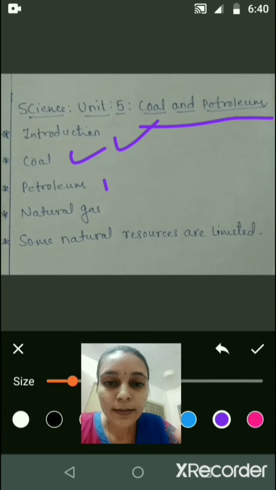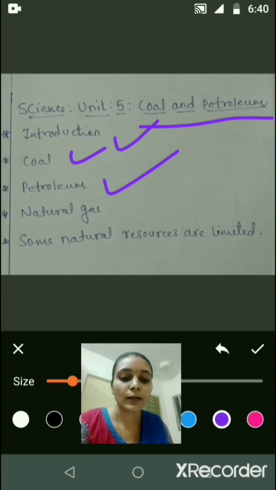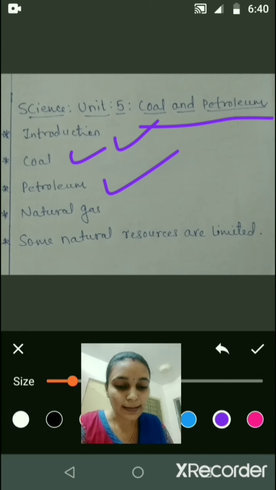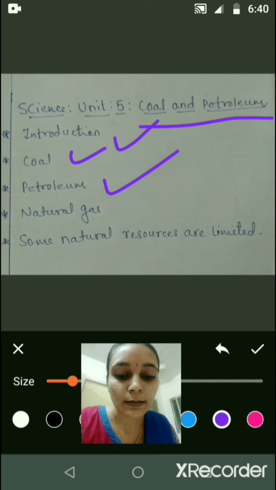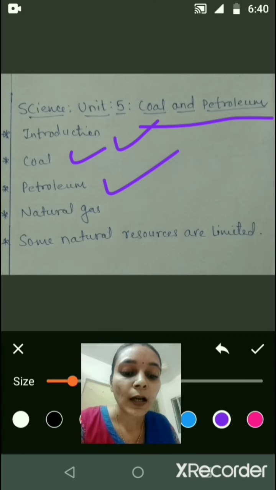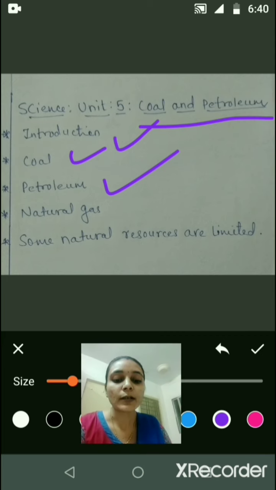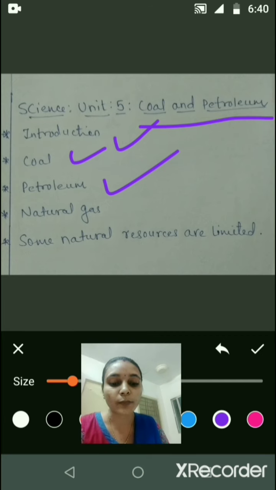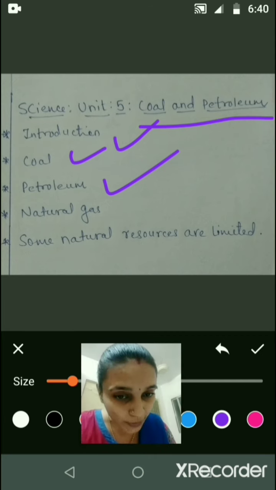Third topic is petroleum. You know that petrol is used as a fuel in light automobiles, such as motorcycles, scooters and cars. Heavy motor vehicles like trucks and tractors run on diesel. Petrol and diesel are obtained from a natural resource called petroleum. The word petroleum is derived from petra and oleum.